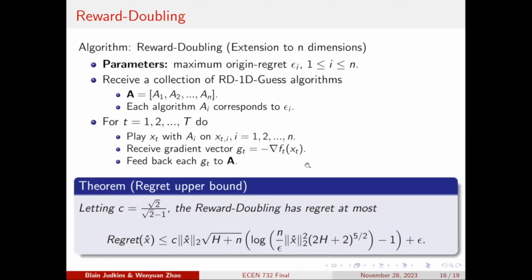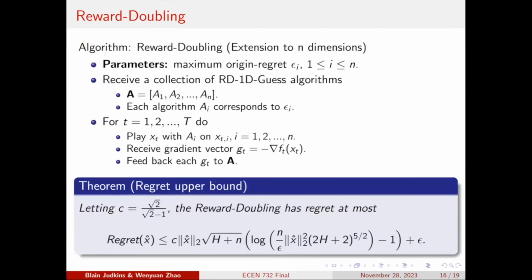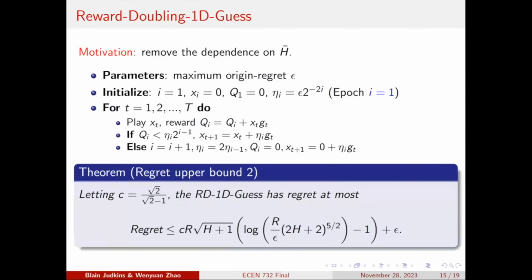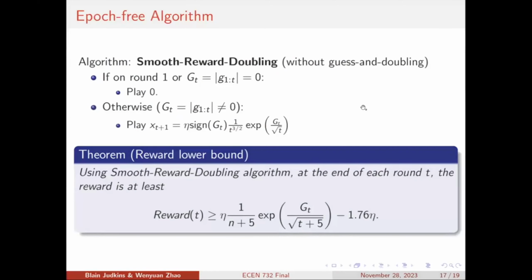And so this is the description of the n-dimensional reward doubling algorithm. We can see that this regret upper bound looks very similar to the one-dimensional case upper bound, right? We just increase the dimension. Actually, we just need to sum n elements of this upper bound together, and it will immediately give you this upper bound, right? You replace this r, which is the upper bound of the one-dimensional case, by this x star norm.